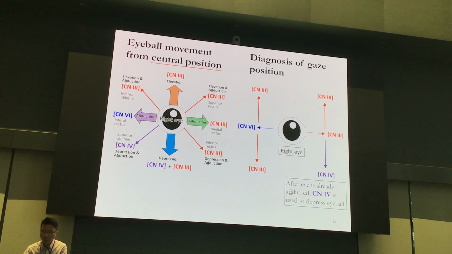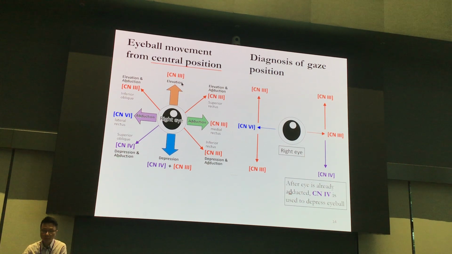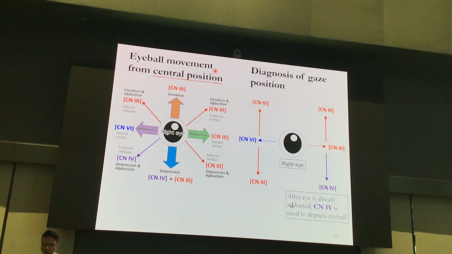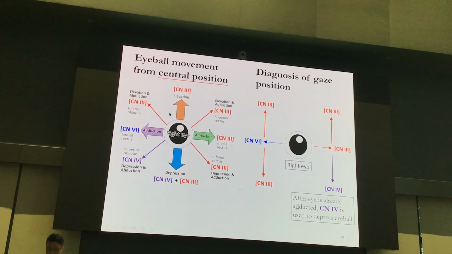Again, do we need to remember the direction for each extrinsic eye muscle? No need. You just need to know how the direction of the eyeball movement depends on which cranial nerve. So here you can see how many directions: 8 directions.